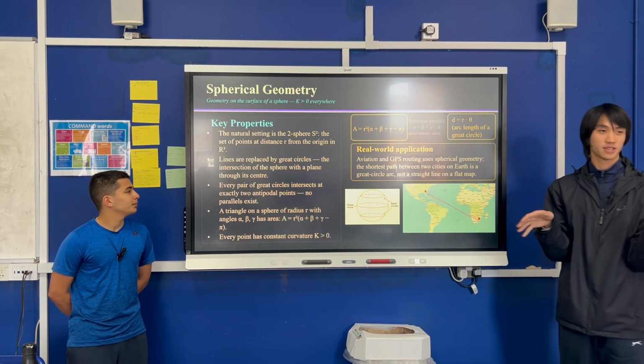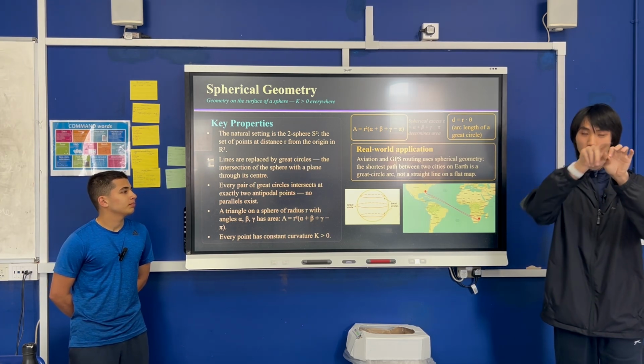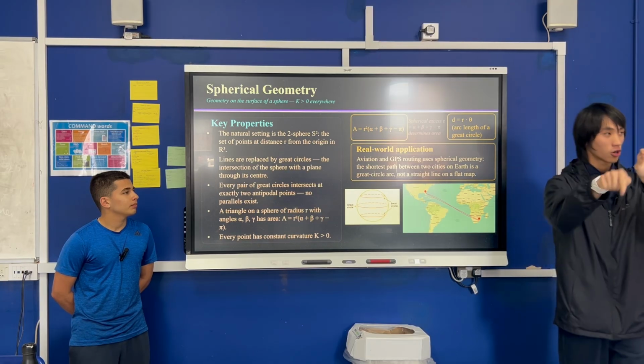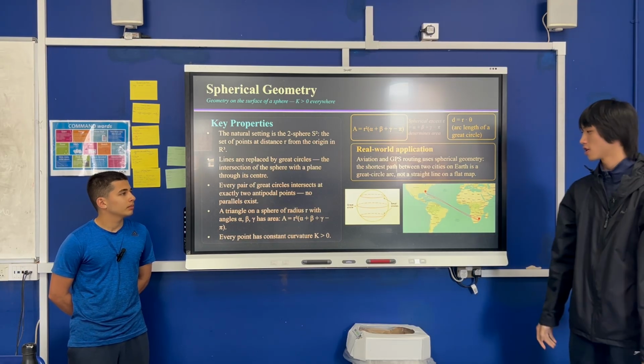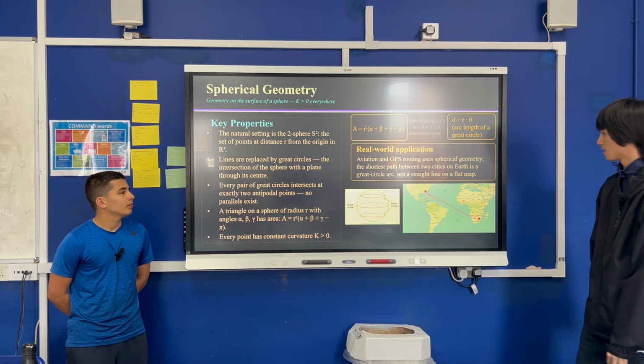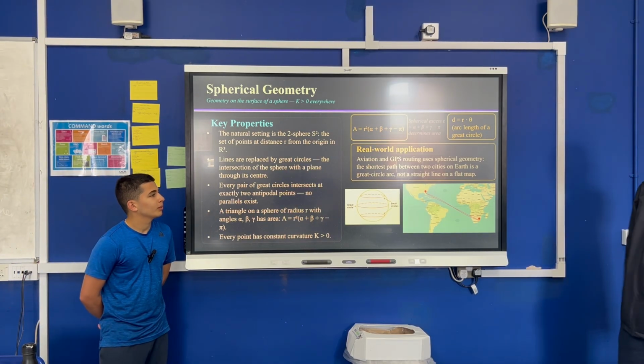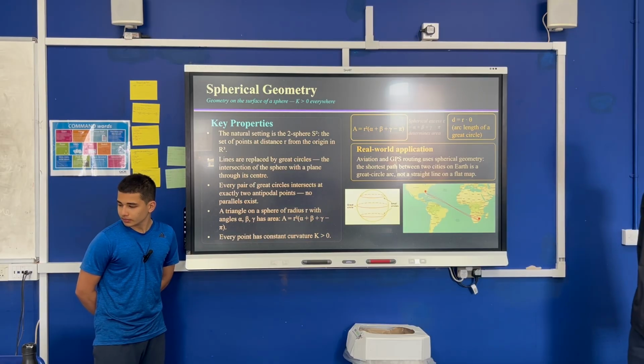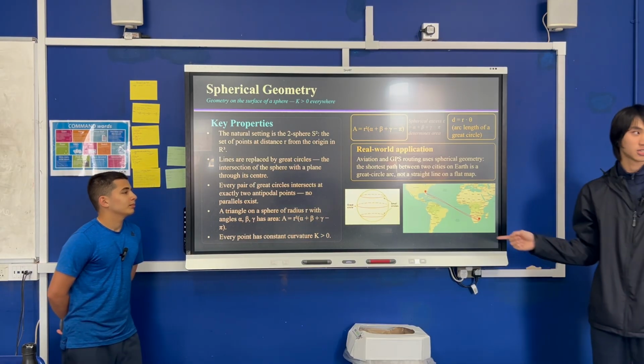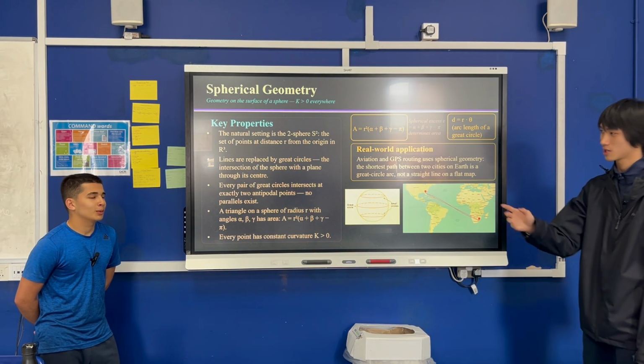And imagine a sphere. If you just walk off a sphere, you have to curve in. And that's what curvature of greater than 0 means. And you see that there's a lot of real applications. So if you ever book a flight across the continents, you usually see that it's not a straight line. You actually go on a curve, which Brian's going to explain more.